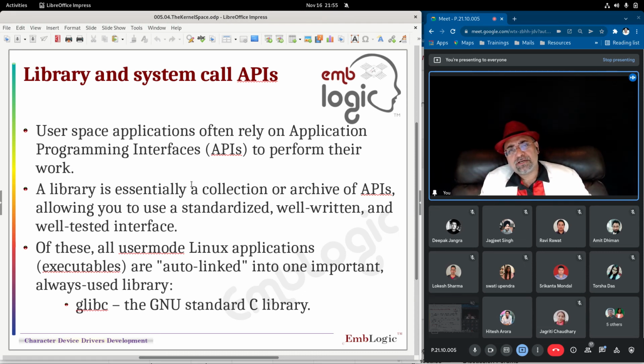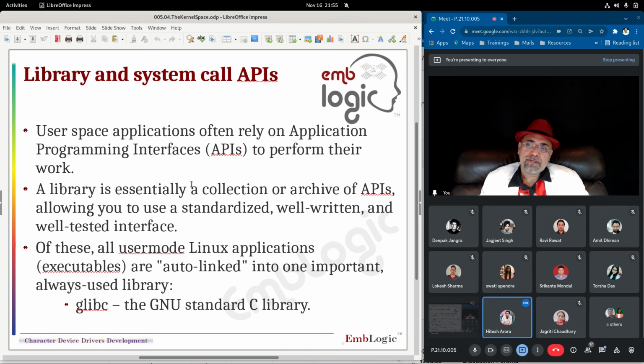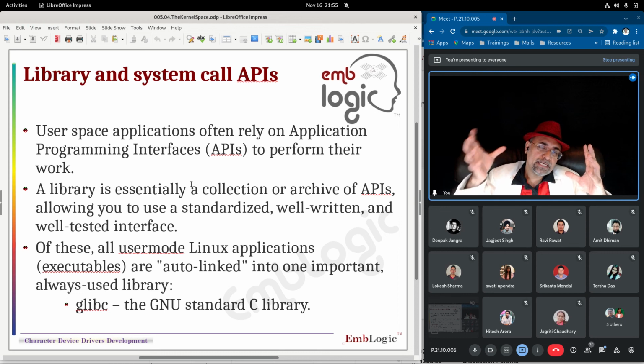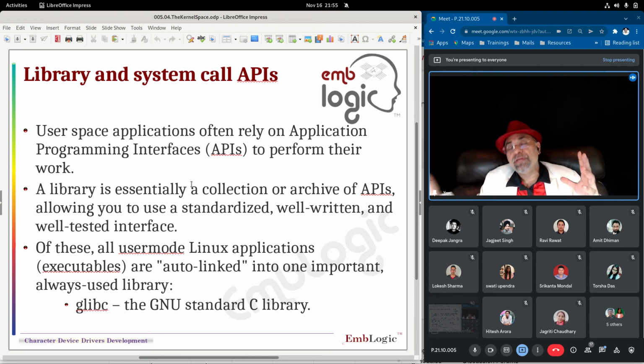A library is essentially a collection of archives from APIs, allowing you to use standard, well-written and well-tested interfaces. You will be writing and learning to create your own libraries in the 303 Advanced System Programming program. Of these, all user mode Linux applications, executable applications, are auto-linked into one important, always used library called glibc, which is the GNU standard C library. All the libraries that are used to support C programs, including the routines written in C in the kernel, are put into one package called glibc, which is in the user space.